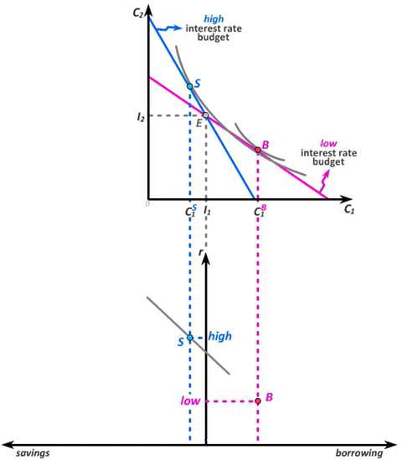Connecting points S and B in the lower graph, we can then illustrate how the consumer responds to changes in the interest rate. When the interest rate is low, the consumer borrows. As the interest rate rises, the consumer borrows less. Eventually, the interest rate rises to the point where the relationship crosses the vertical axis, and therefore the consumer neither borrows nor saves.